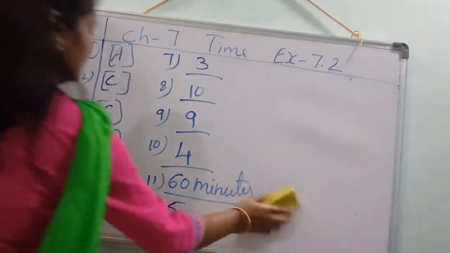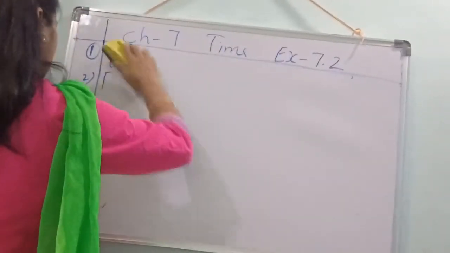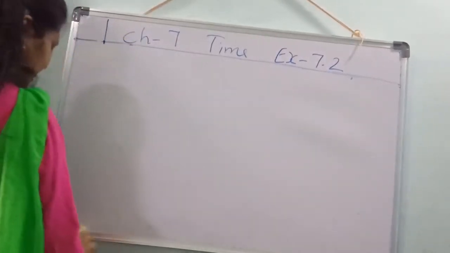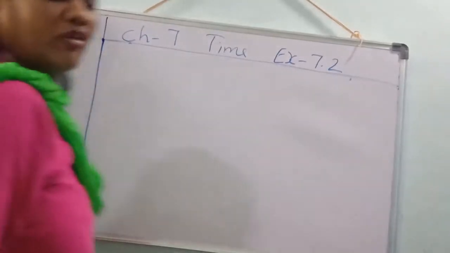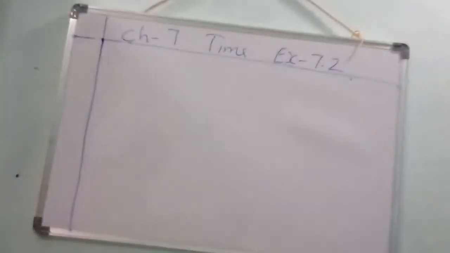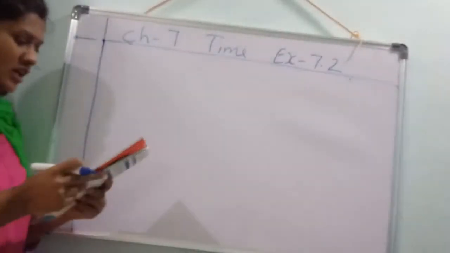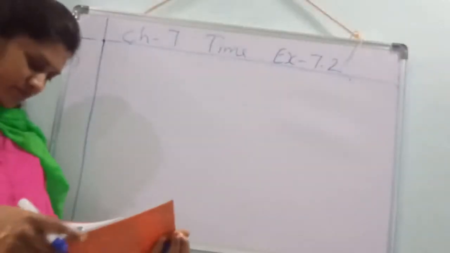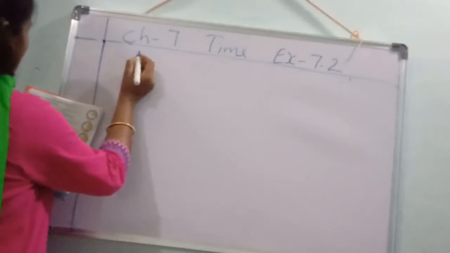See, children, minute and hour, already I told you. Minute hand is the short hand, and hour hand is the long hand. Yes, but I didn't say quarter. See, quarter means what? 15 minutes, we will say quarter. Understood, children? Half means what? 30 minutes, we will say half.